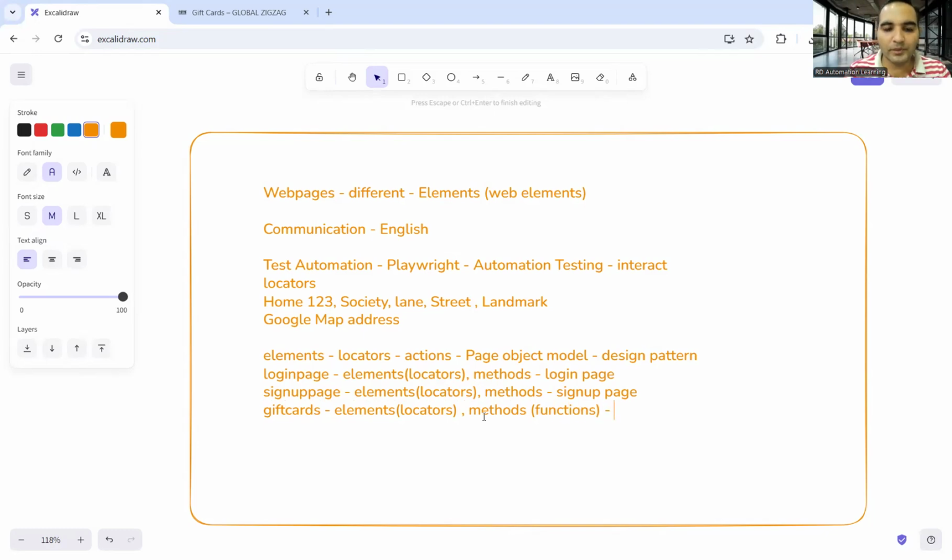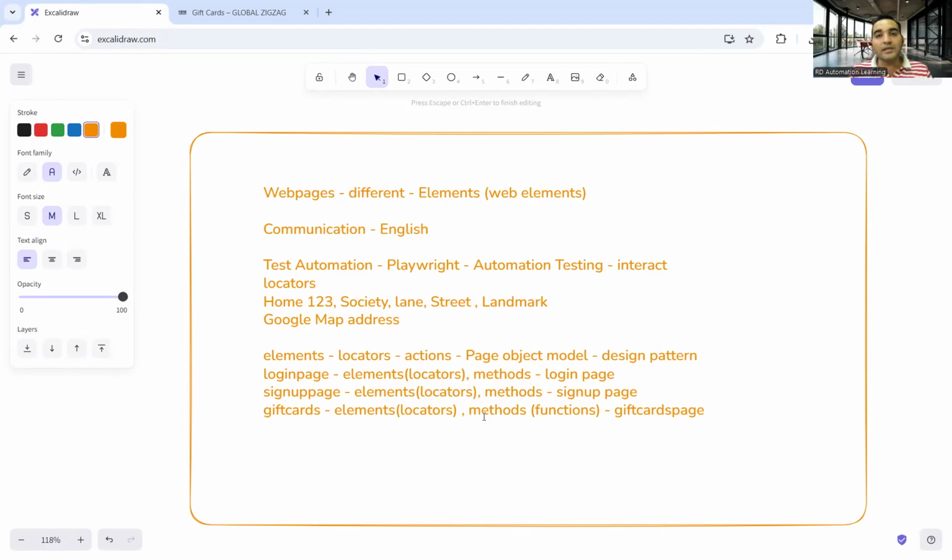Okay. So that would be there on this gift cards page. Why are we keeping a separate page for these particular screens? Because tomorrow, if there is any change in the login page, let's say you are working in sprint 4, in sprint 8, the product owner came up with a change in the login page screen. Earlier there was username and password, now they're just looking for username. So there will be changes in that screen.